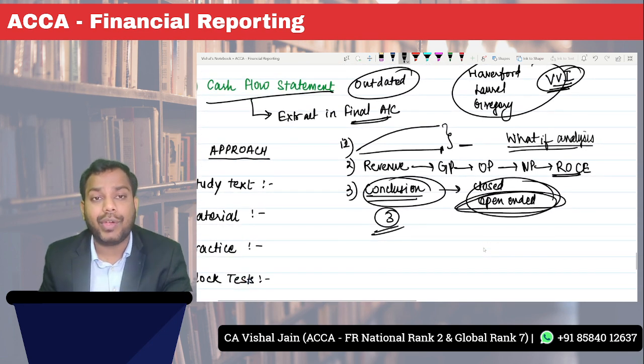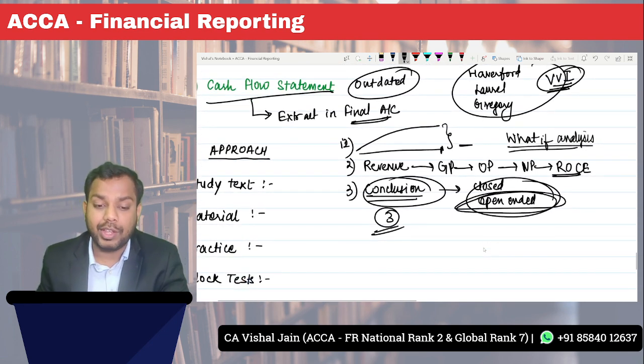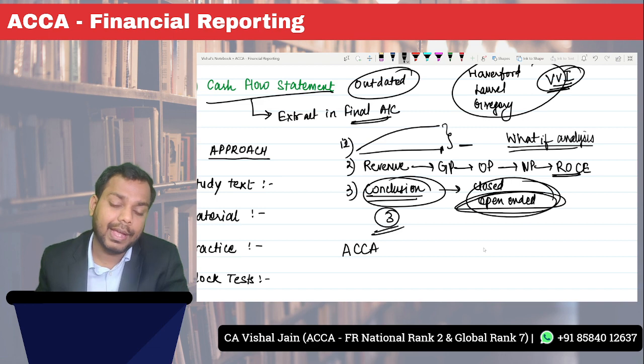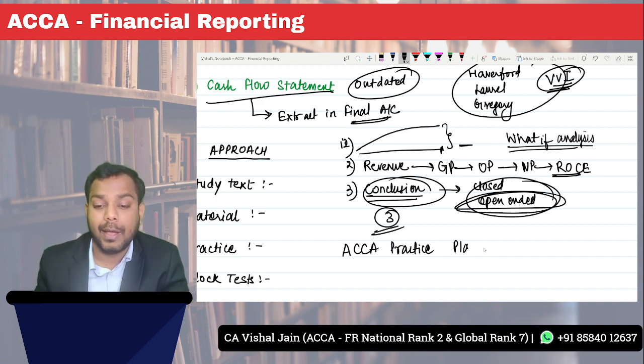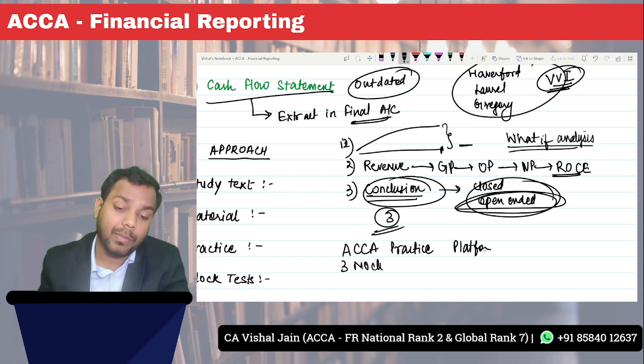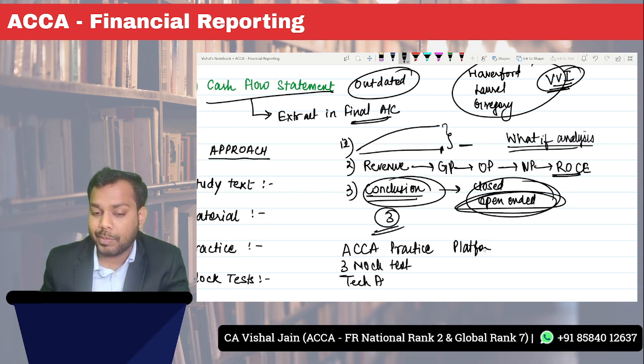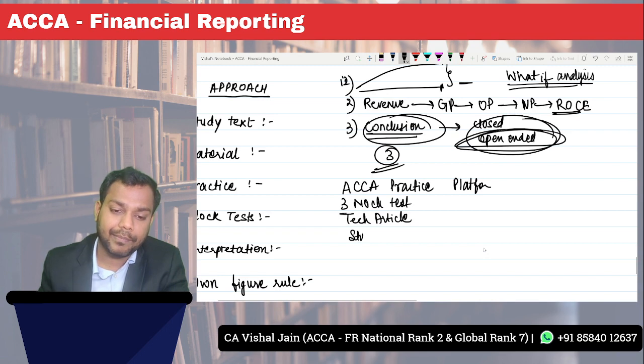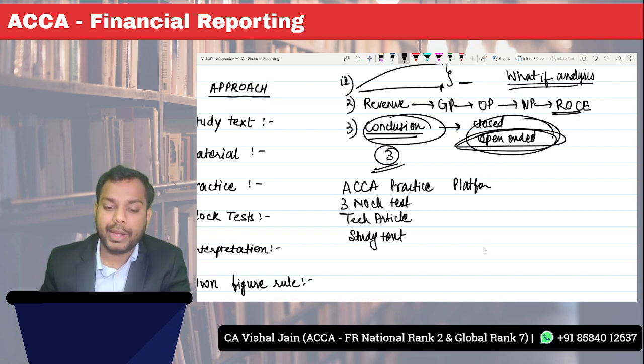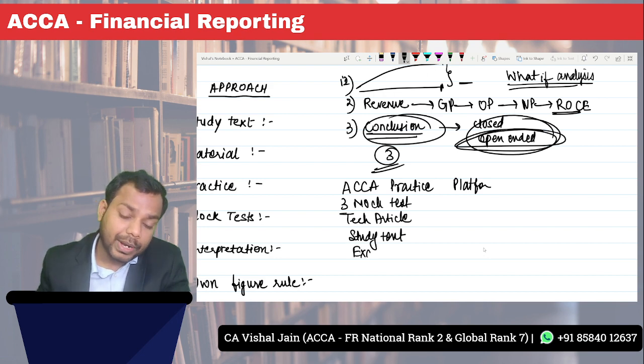Okay, so these were the things, and again I am emphasizing practice on the ACCA practice platform, with 3 mock tests at a minimum. The technical article is mandatory. Study text is mandatory. And then the examiner's report is mandatory.